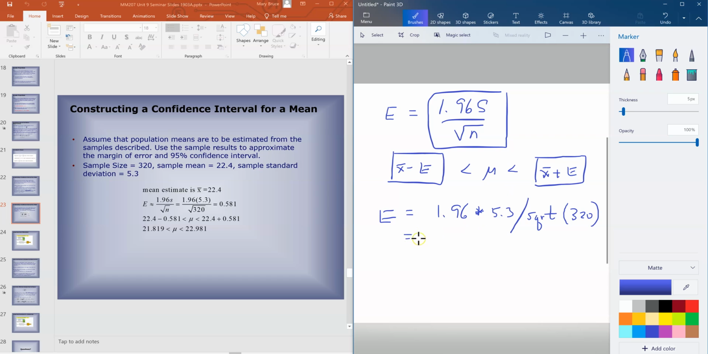I think this question is going to want you rounding to 3 decimal places or the thousandths place. So just be careful that you're rounding appropriately. Like I get 0.5807, but to 3 decimal places, that is 0.581.